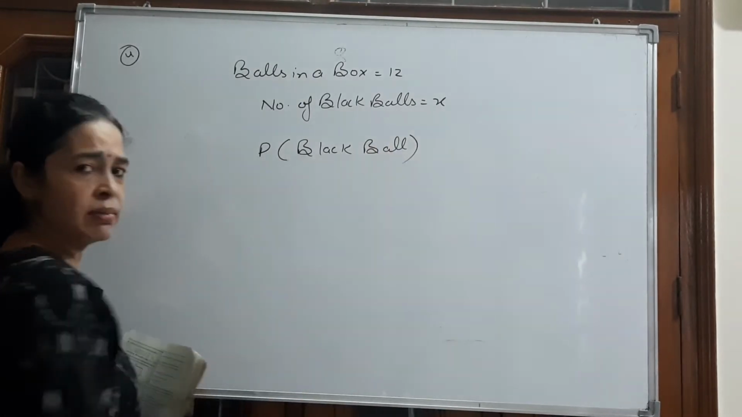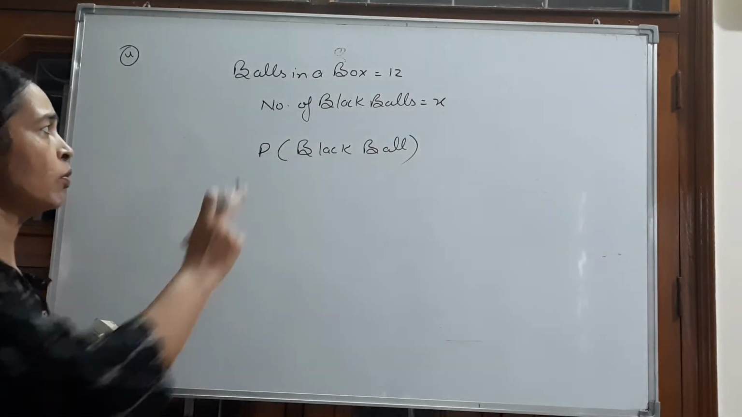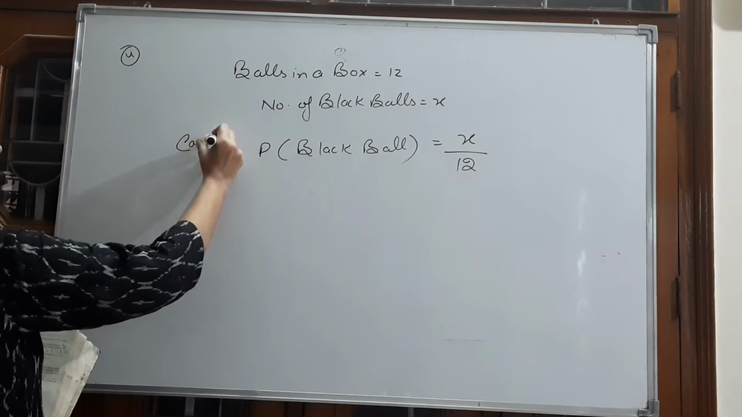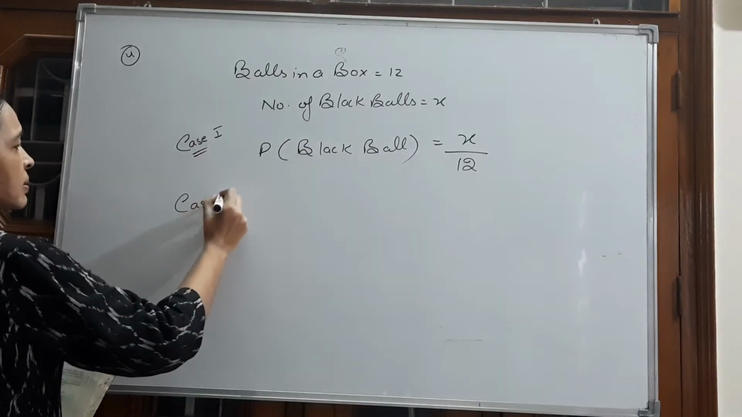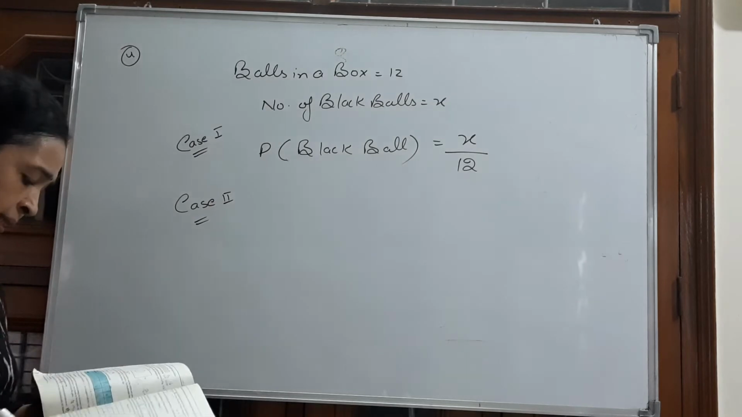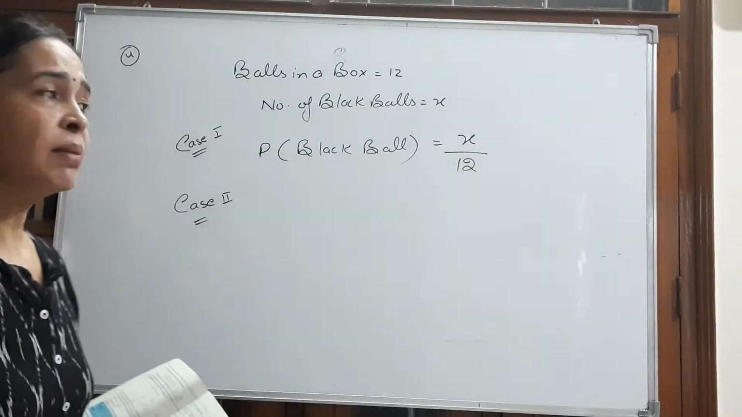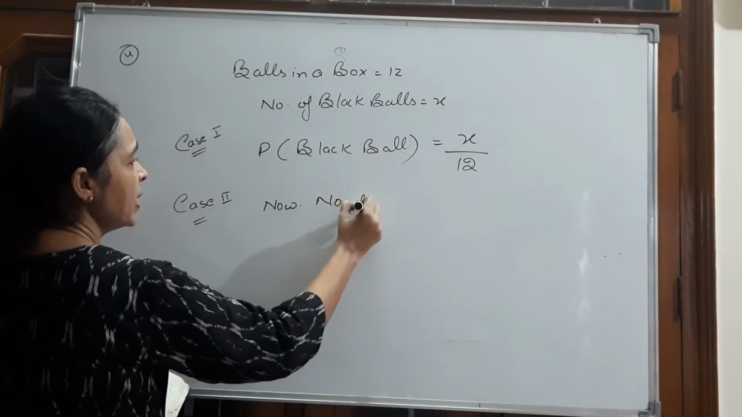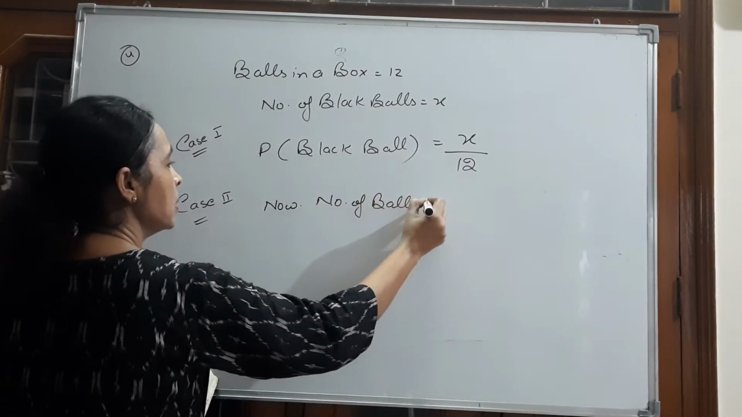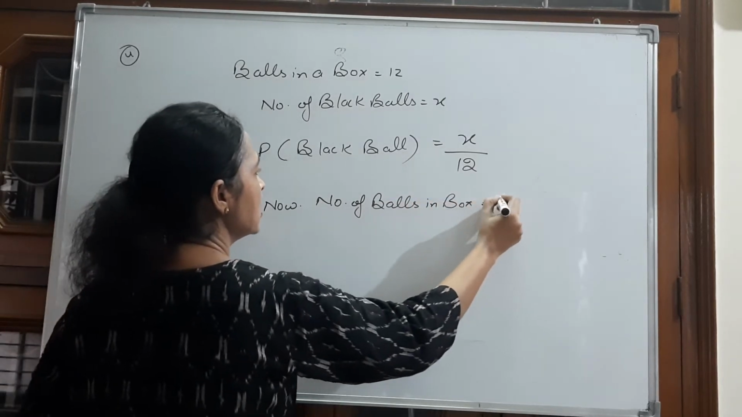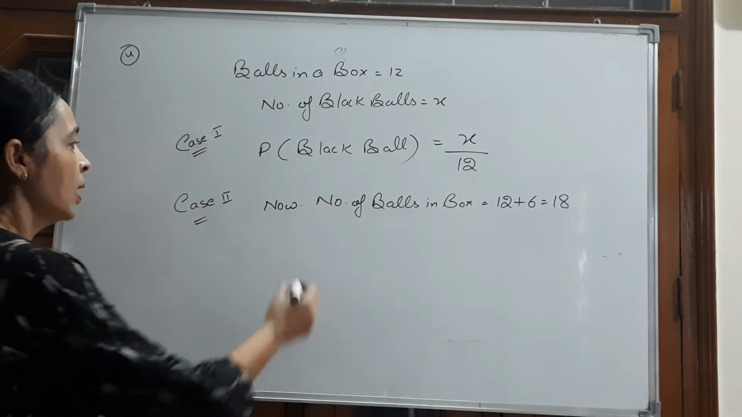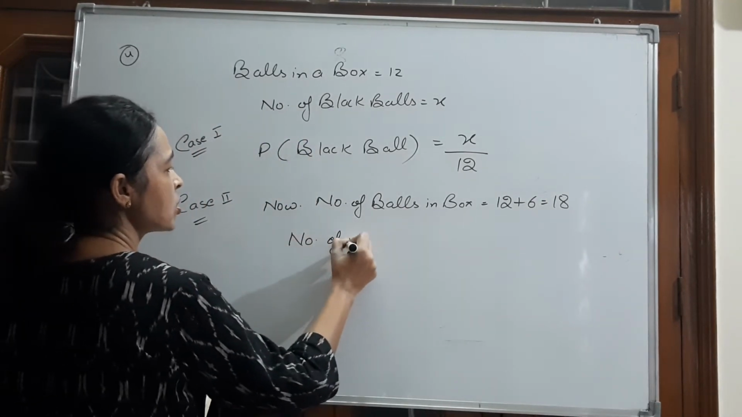Probability is favorable outcomes upon total outcomes. How many favorable outcomes? We have x black balls upon total balls 12, so x upon 12. This is case 1. They are saying about case 2. They are saying 6 more black balls are put in the box. Now, number of balls in box, 6 more black balls are put, 12 plus 6. Now there are 18 balls in the box. How many number of black balls in the box?